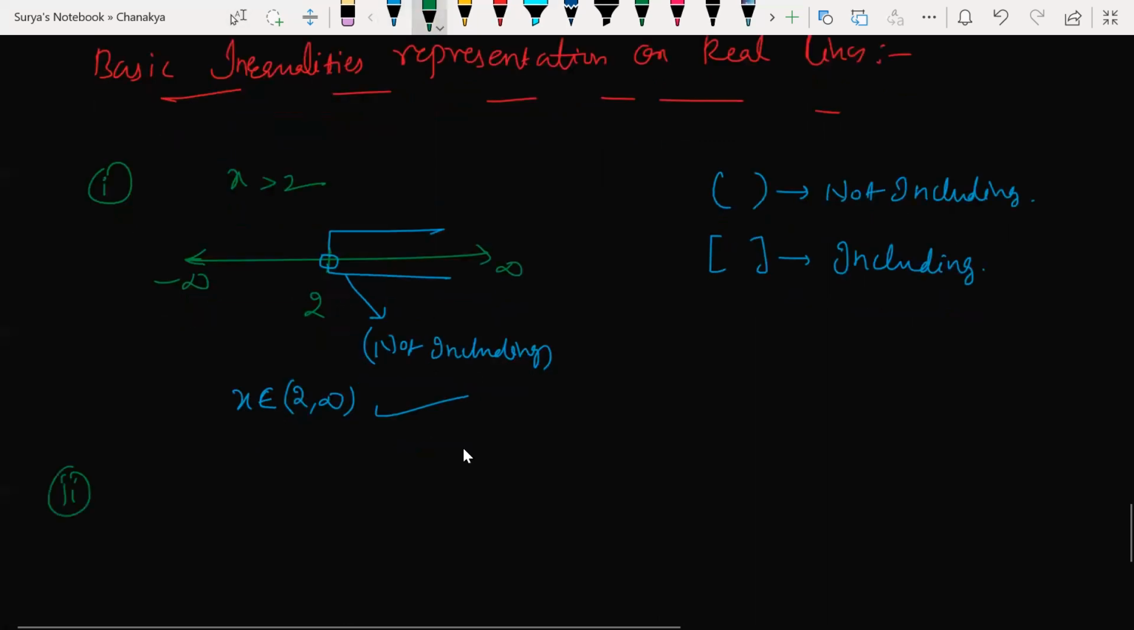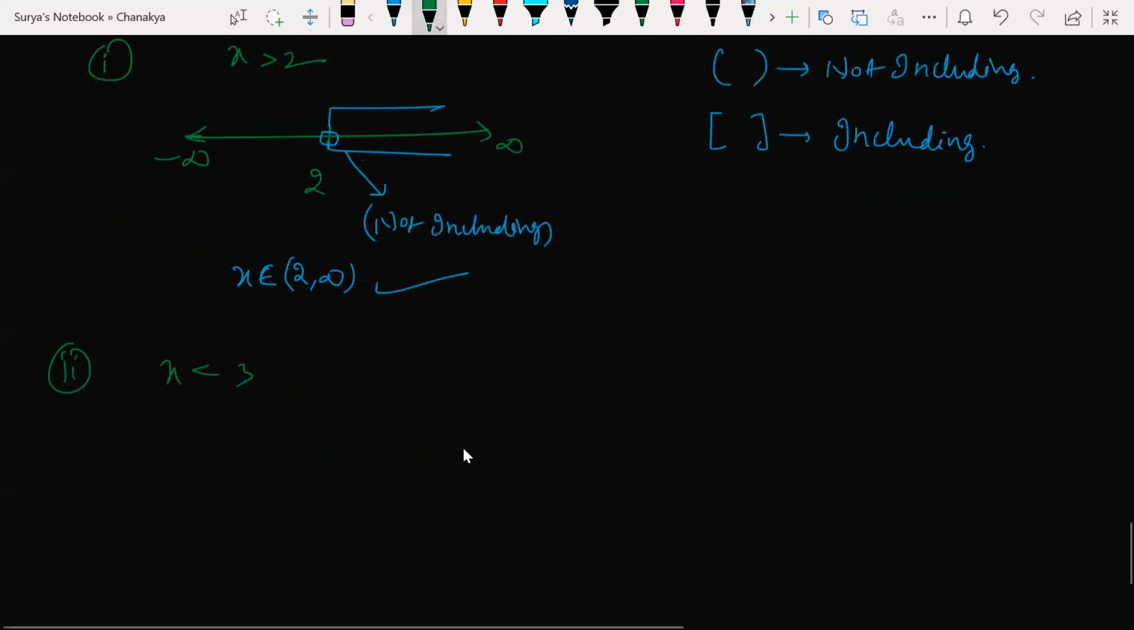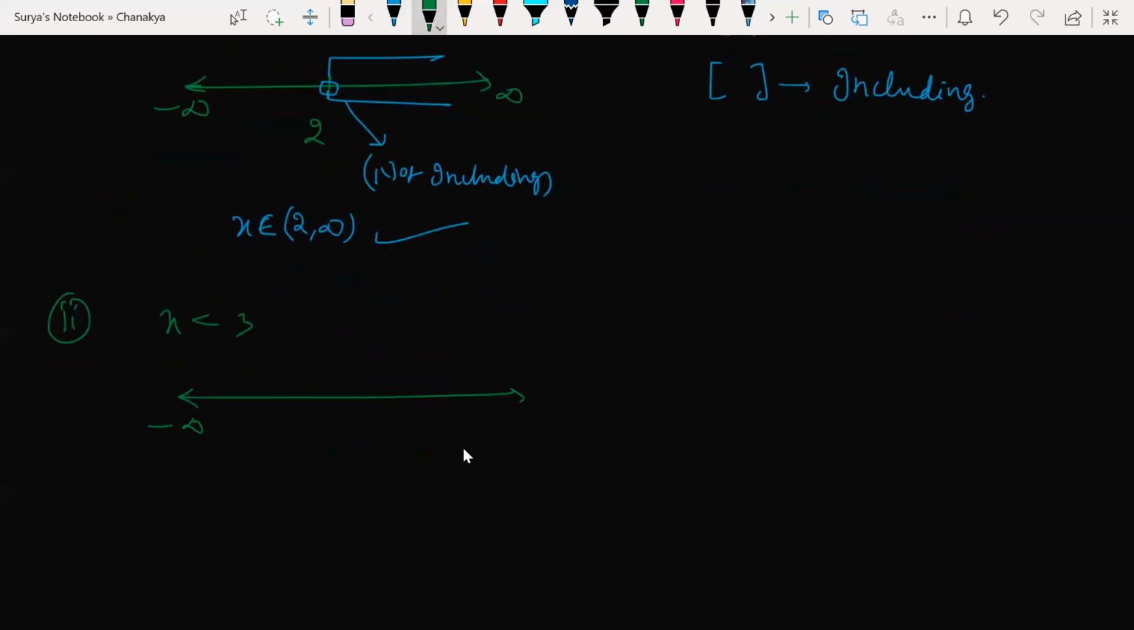Next, we'll give one more example. Look at this here. If I give x less than 3, same thing: minus infinite to plus infinite. We have 3 here. X less than 3. Here I have less than, not less than or equal to, which is nothing but I'm not including 3. Whatever numbers are lesser than 3 come under my solution set. So x belongs to from where to where? From minus infinite to 3.